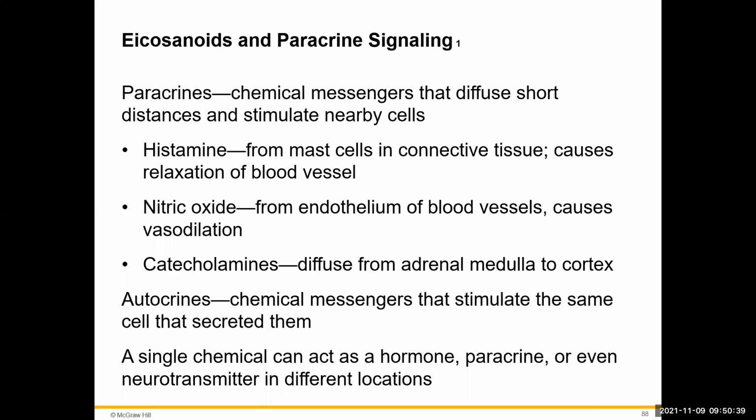You can have a single chemical that can act as a hormone as it gets into the bloodstream and travels to other parts of the body, or it can be a paracrine where it has that nearby effect on those same tissues, or it can even be a neurotransmitter in other locations like the adrenal glands.